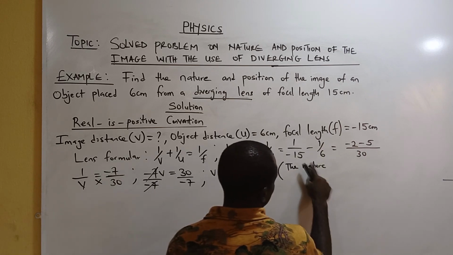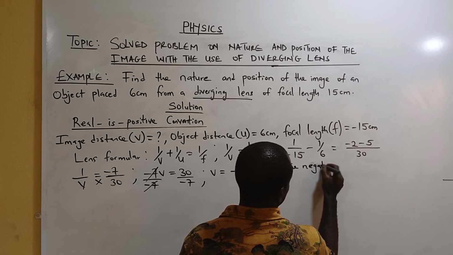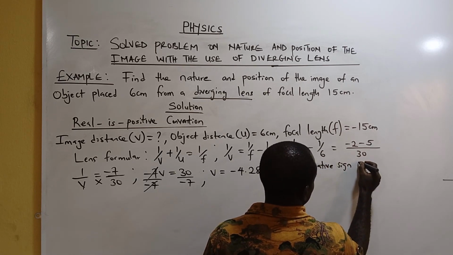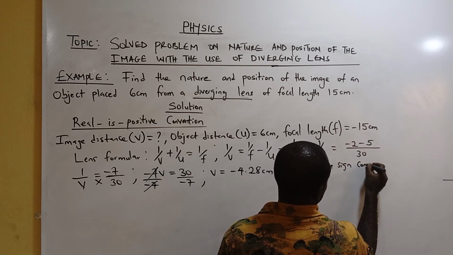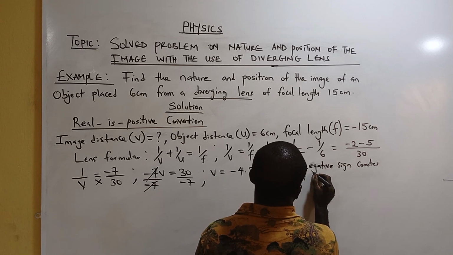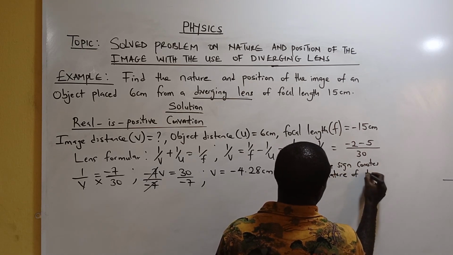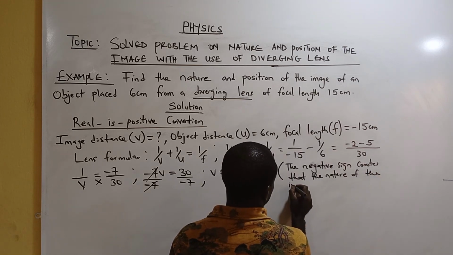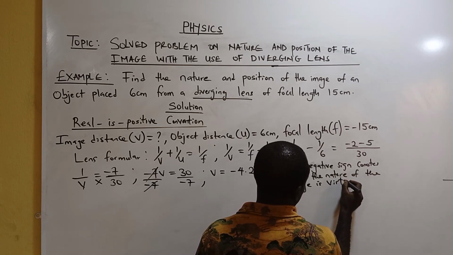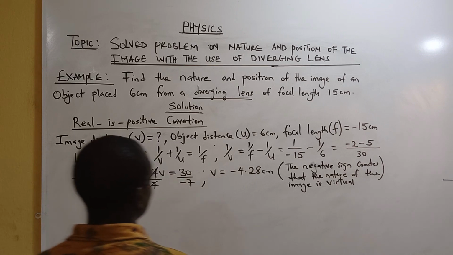The negative sign connotes that the nature of the image is virtual. Note that the nature of the image is virtual,